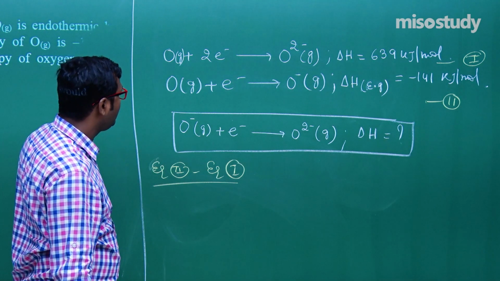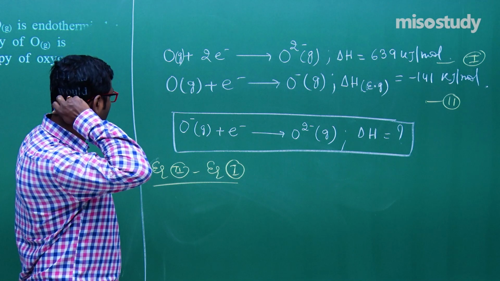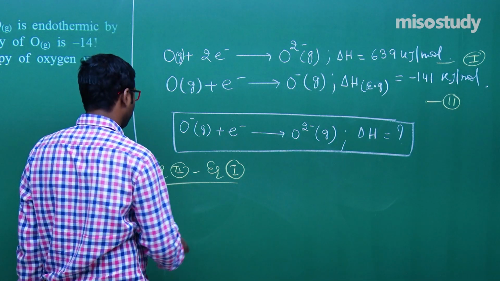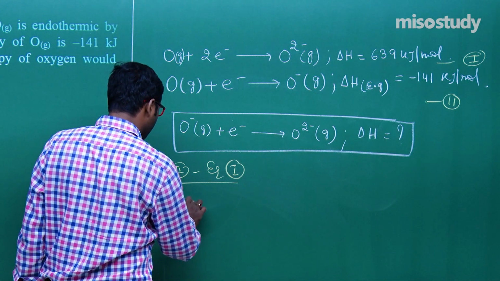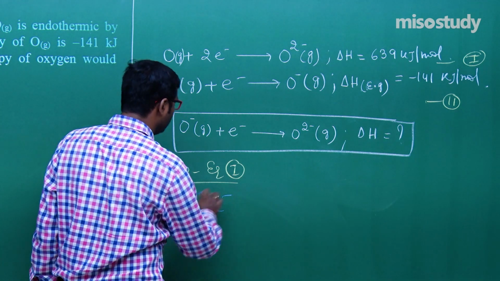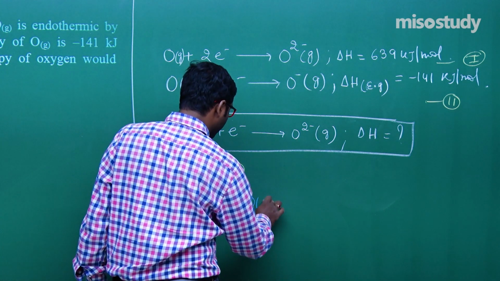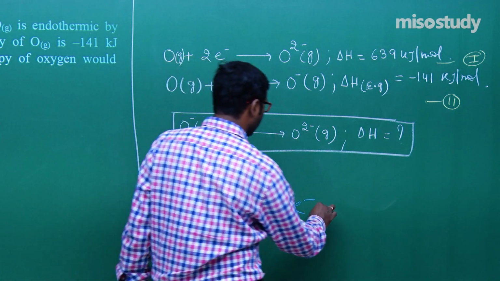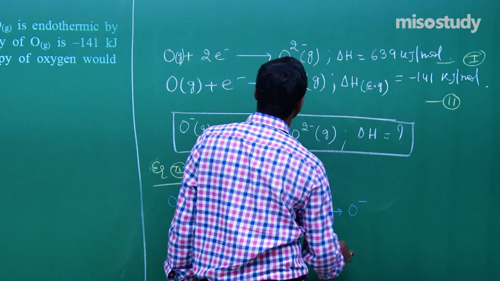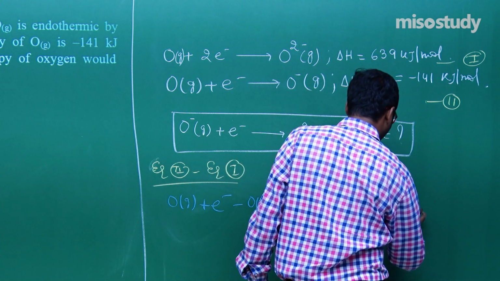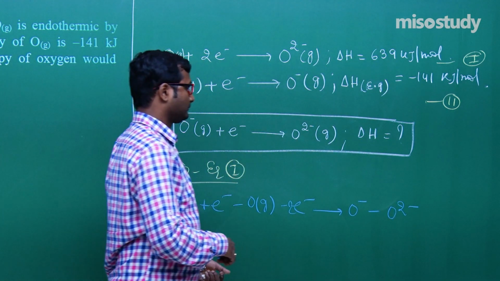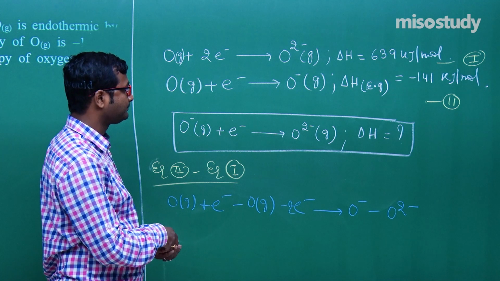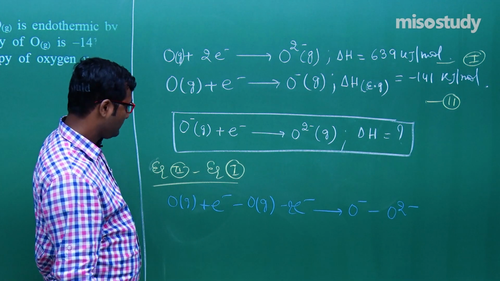Then what will happen? Check it out. O gaseous plus 2 electrons gives O2-, minus O gaseous plus electron gives O-. It gives you O2- minus O-. This is the thing. Am I right?